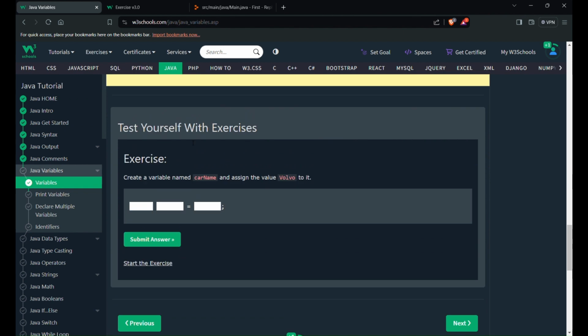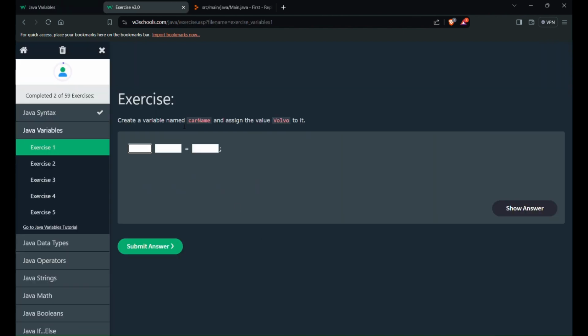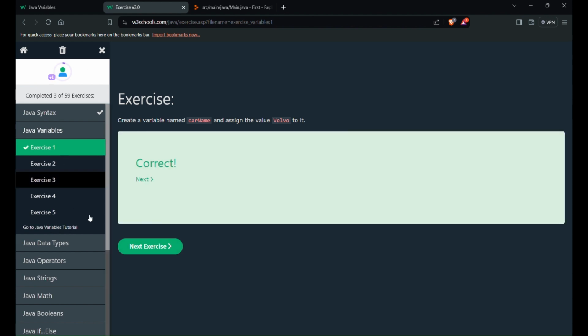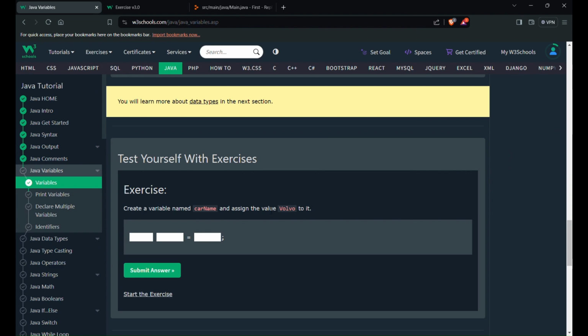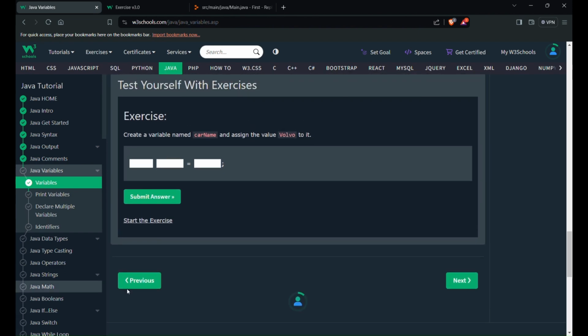Okay, so we have one exercise here, we'll just complete it. Create a variable named carName and assign the value Volvo to it. So first you have to create a carName. This is the variable name, and initially we have to give the type. The type looks like a string, so String, the variable name is carName and equal to, and you have to keep it in double quotes, Volvo, and we'll submit the answer here. It is correct. So yes, this exercise is also completed.